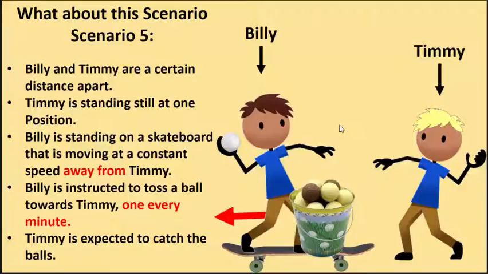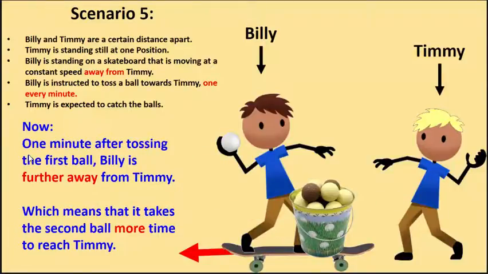One might ask, what would happen if Billy was moving away from Timmy instead of moving closer to Timmy? Which means 1 minute after tossing the first ball, Billy is going to be further away from Timmy. Which means the second ball and subsequent balls are going to take longer to reach Timmy.